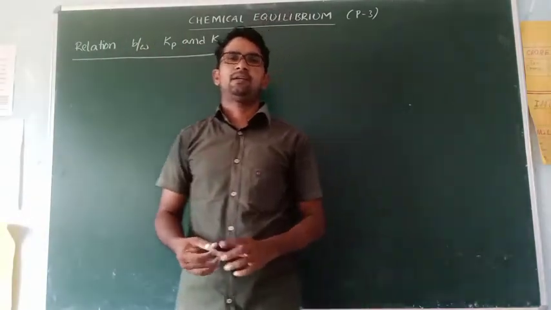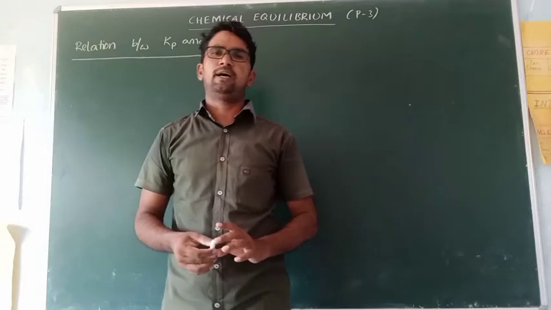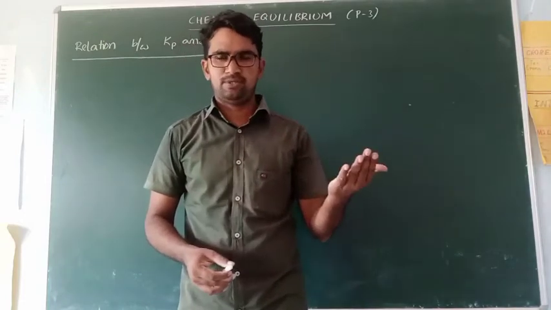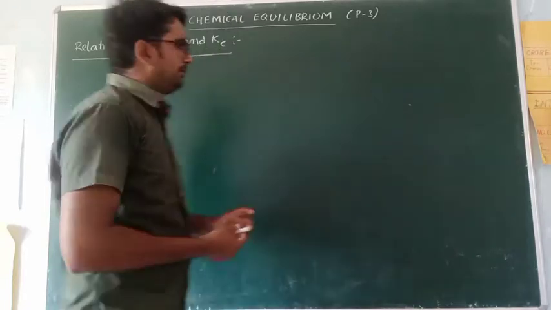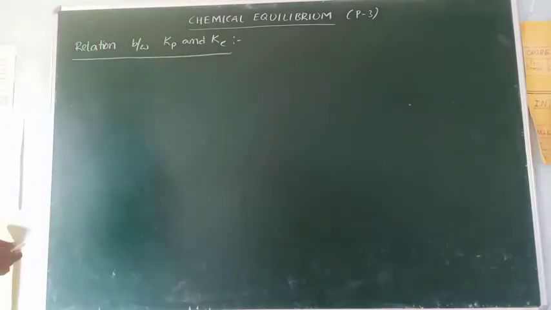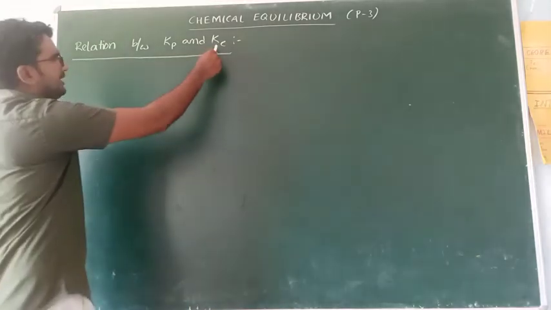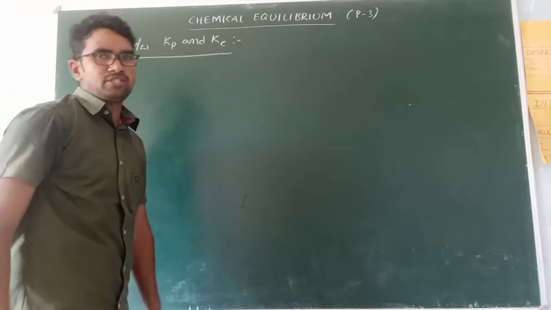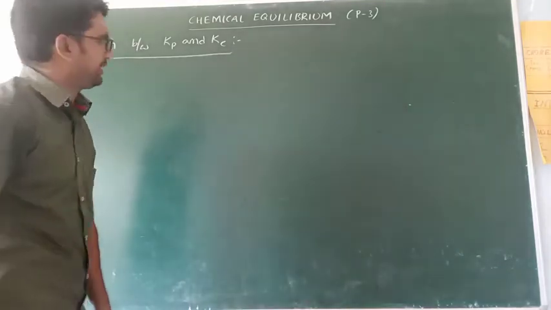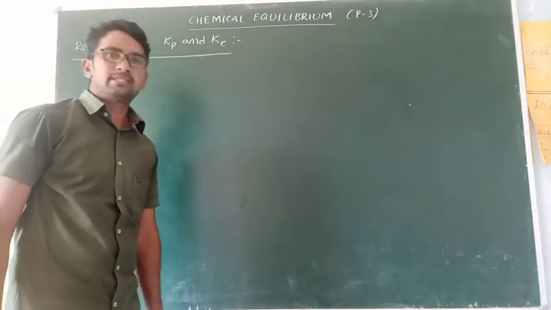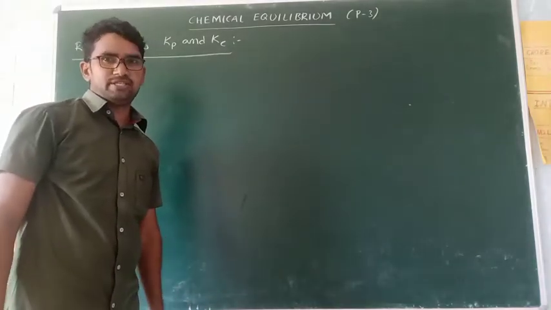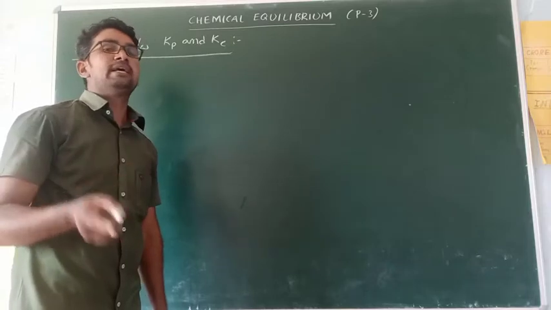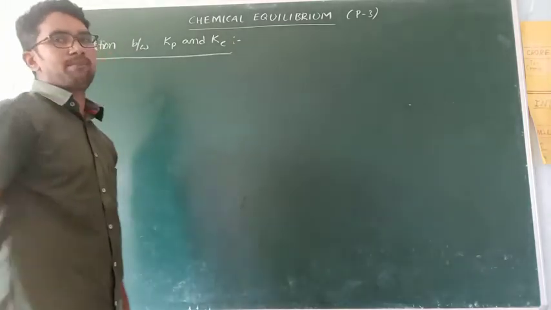Hi children, today I am going to explain the remaining concepts from chemical equilibrium. First topic: the relation between Kp and Kc. Kc is the equilibrium constant in terms of concentrations. Kp is the equilibrium constant in terms of partial pressures.